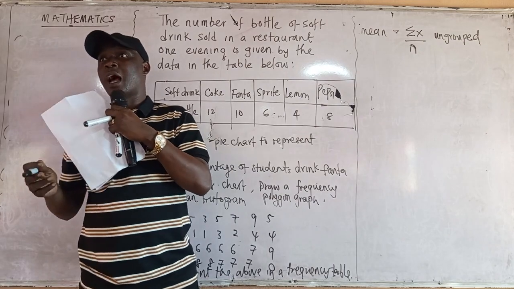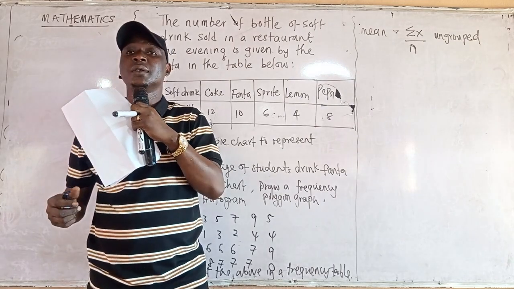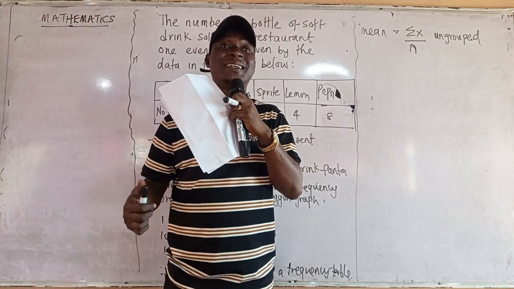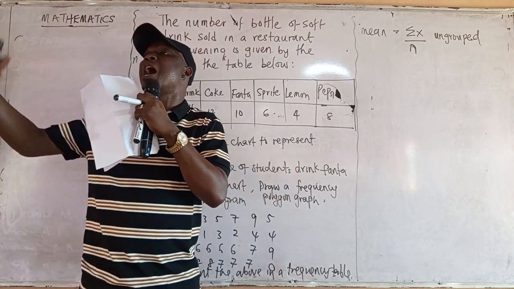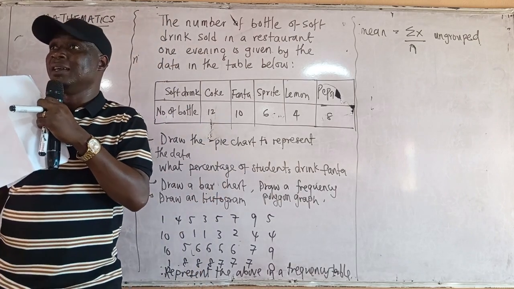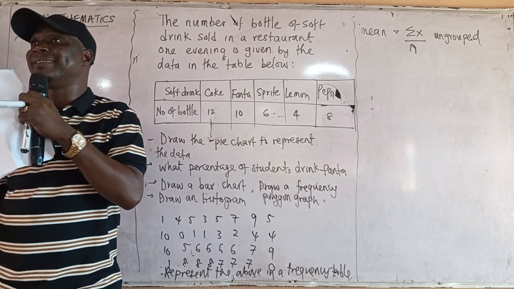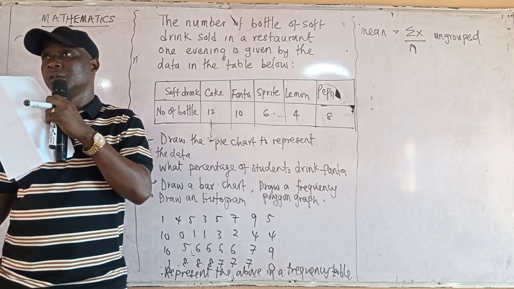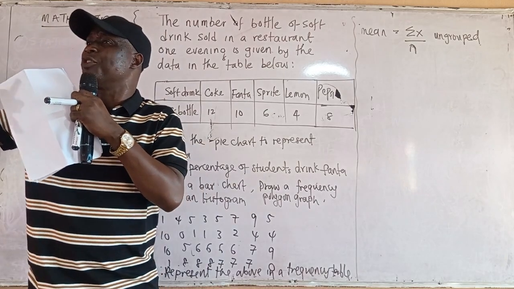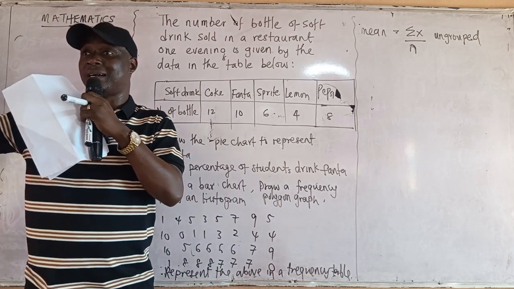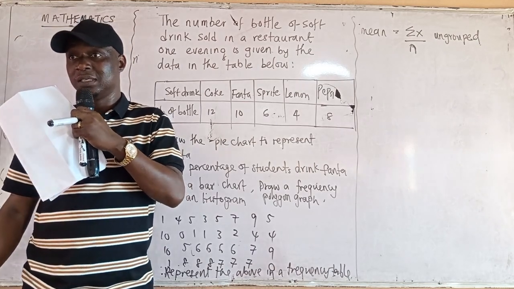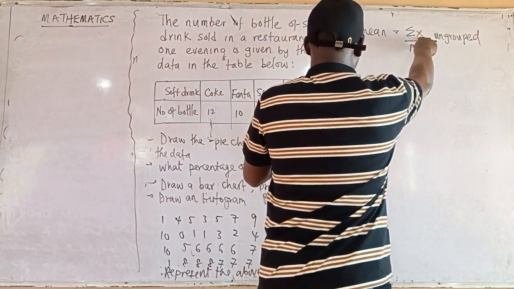Please pay attention. I'll be patient with this particular aspect. The number of students in the class is called frequency. Frequency is the number of students that took part either in an exam, in a test, in a literature exam, or anything, or in a competition. You understand? Your age that you add together is like your mark, the number that is needed to add together. That is your X, your mark.